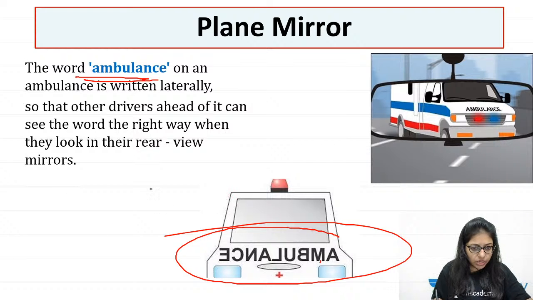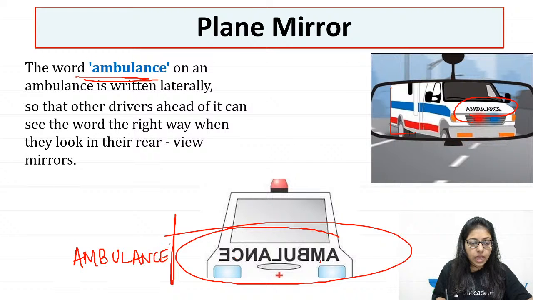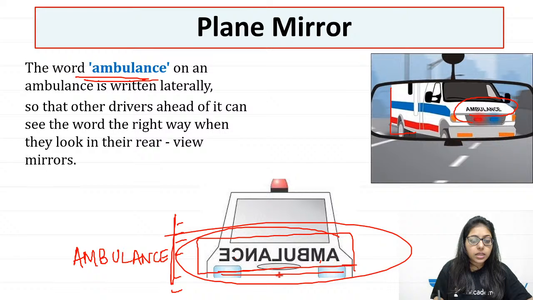The word is written backwards so that anyone driving ahead of the ambulance can see it clearly in the rear view mirror, because when the mirror makes the mirror image, it will read ambulance. So that would be the mirror image of this word. That's why it is written backwards, right? I hope all of you are clear.